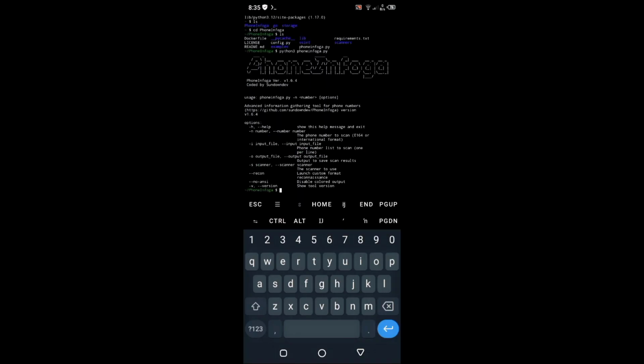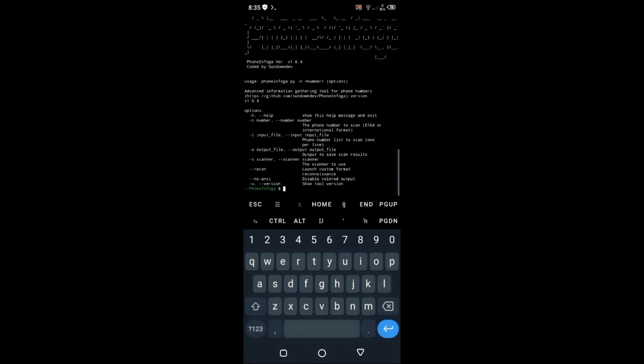So now we are going to scan a number. I am just going to show you the syntax because I am not going to scan a real number. python3 phoneinfoga.py -n, and after that the country code.